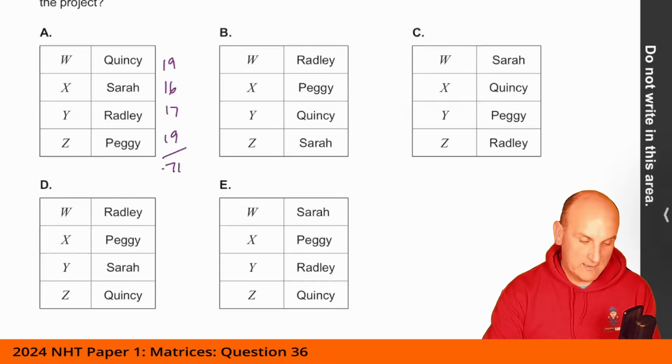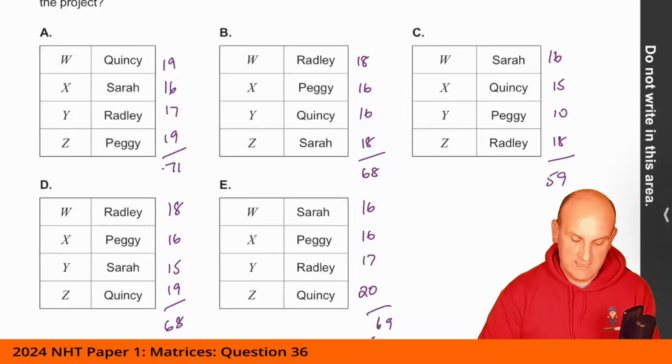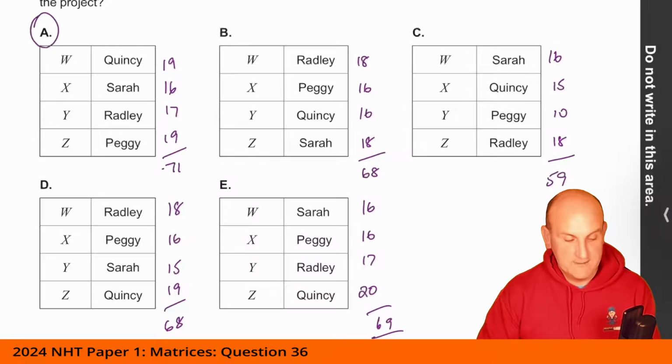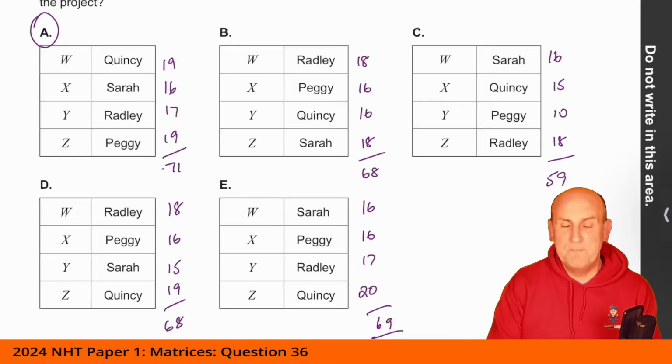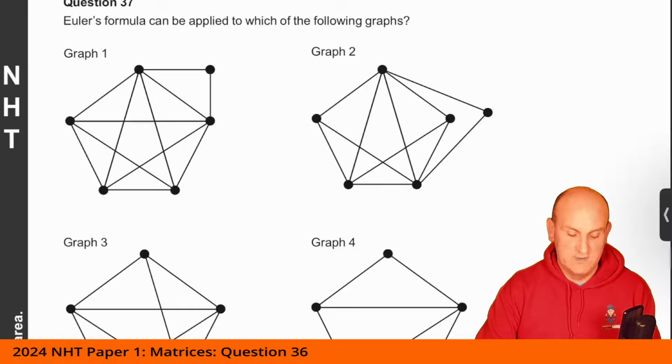When I do the same here, I get 18, 16, 16, and 18, which gives me 68. Here, 16, 15, 10, and 18, which gives me 59. Here I've got 18, 16, 17, and 19, which gives me 68. And this one here gives me 16, 16, 17, and 20, which gives me 69. So my maximum will be A. And yes, it's time consuming. Some of these questions are meant to be time consuming. VCAA make no apology for that. It's just the way it goes.